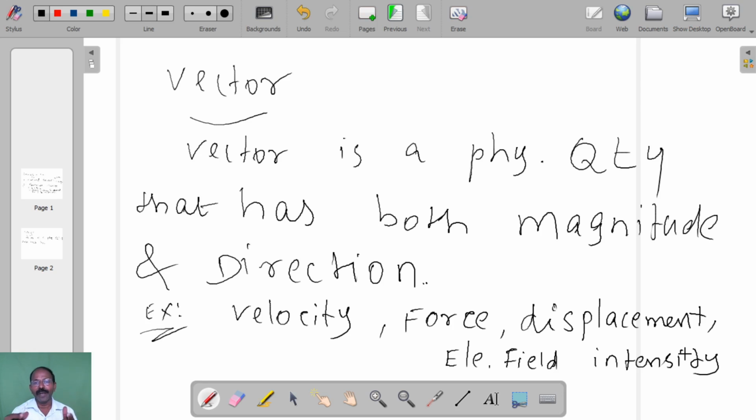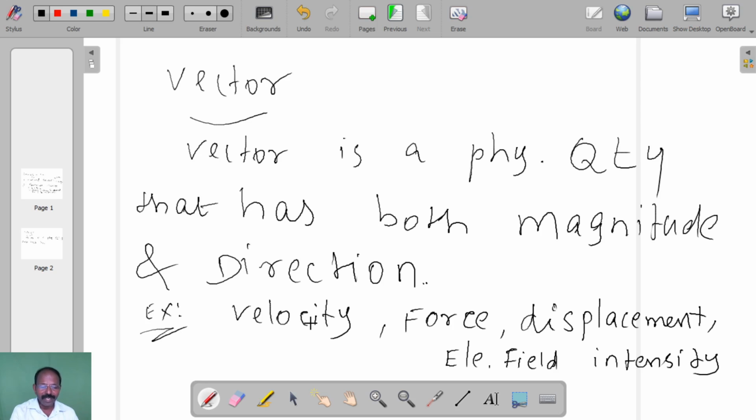For example, speed is a physical quantity which has only magnitude. We measure speed in meter per second, so that is a scalar. Velocity is also meter per second, similar to speed, but it is a vector.